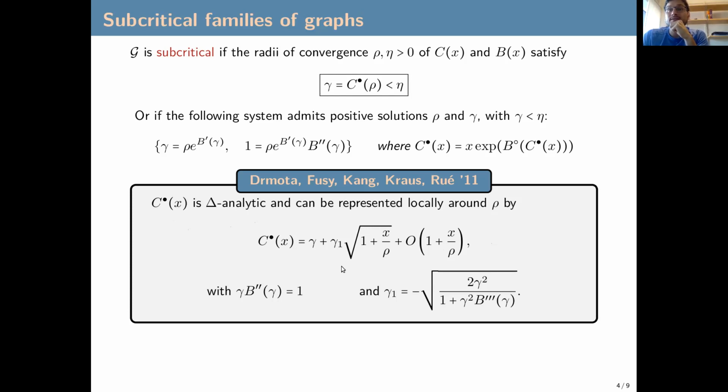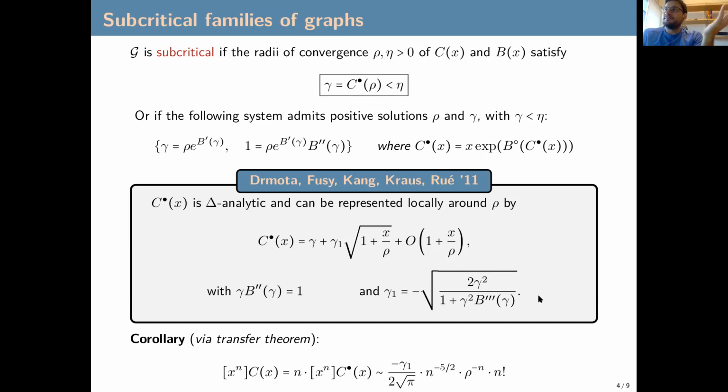And so we also have equations to compute those coefficients here, gamma and gamma 1. They depend on the successive derivatives of the generating function of the blocks. And this local expansion allows us to enumerate any subcritical family of graphs, and they all look like, so the unrooted version looks like this. The asymptotic of the coefficients always looks like that. So this is just an application of the transfer theorem.